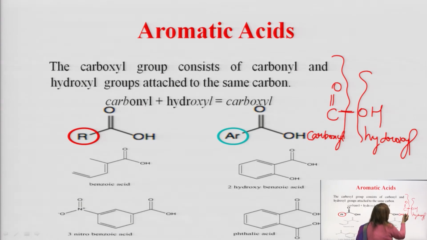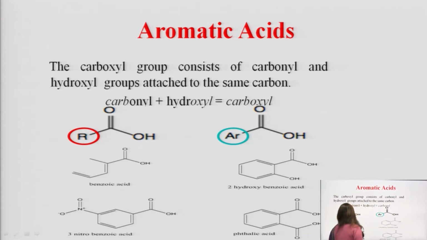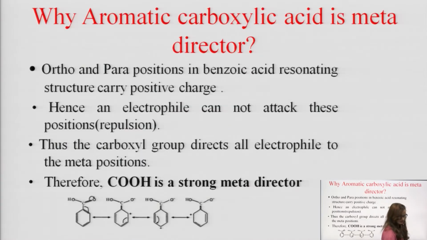The word carbo is derived from carbonyl, and oxyl is taken from hydroxyl, so it becomes carboxyl group. It has a carbonyl group, C double bond O, and it also has an OH group, which is the hydroxyl group. That is why it is called a carboxyl group. Okay, moving to the next slide.